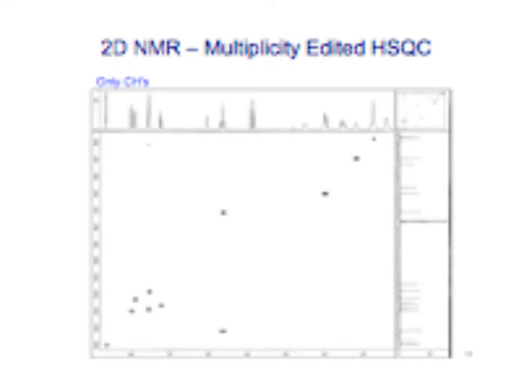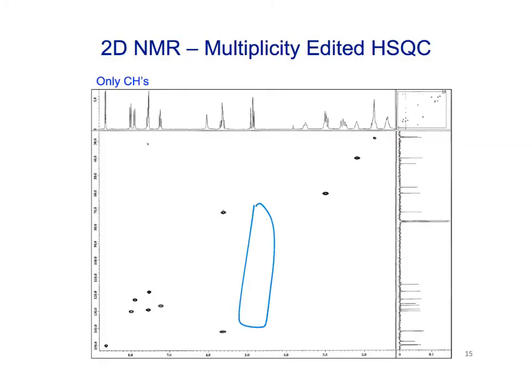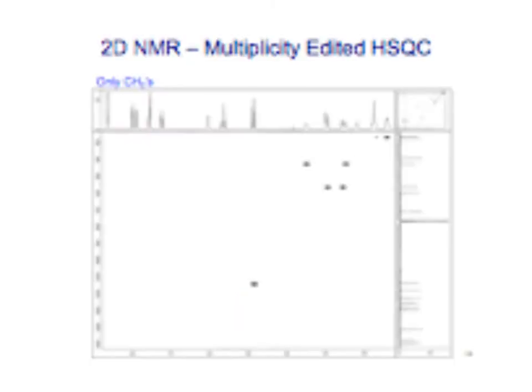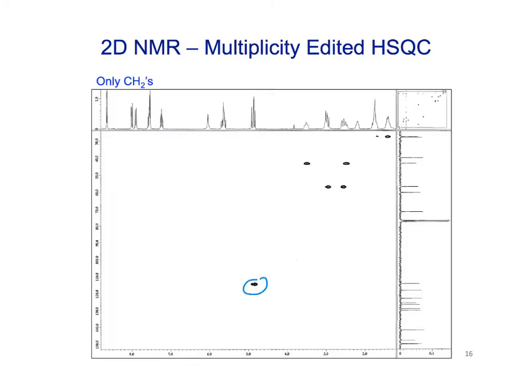In the next spectrum, those are gone, right? Because all we're looking at is the CHs. So we only see peaks in this spectrum where we have one proton going to one carbon. And then we can run another spectrum that's only the CH2s, right? And so that's where this one shows up now. And here's the diastereotopic pair. There's another diastereotopic pair. And in fact, I think there's another one under here. All right, so we can really start to separate these things out.